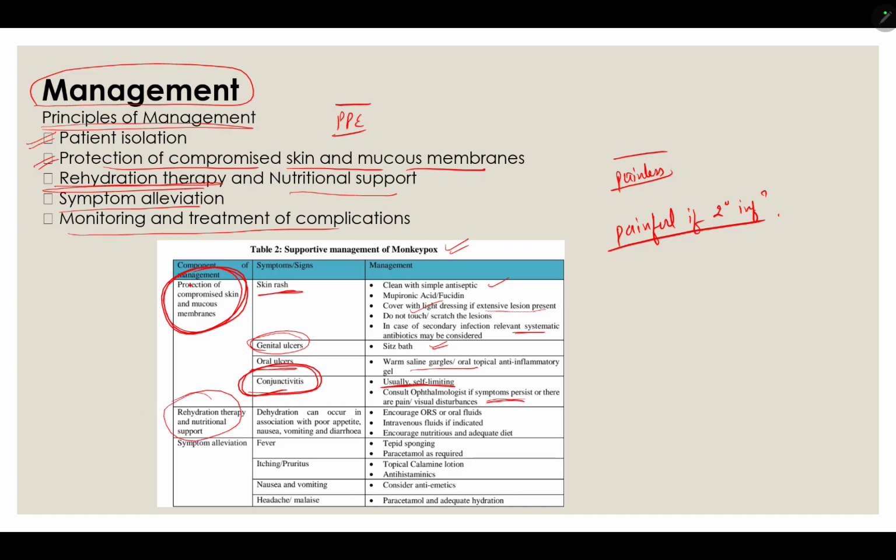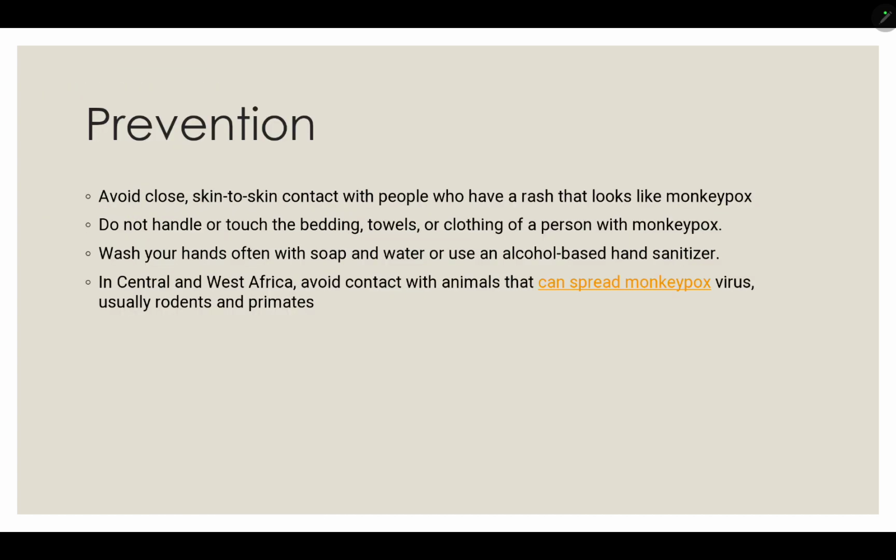Then rehydration therapy, very important. So ORS, oral fluid, IV fluid if indicated, and proper nutrition. Then fever: for fever, sponging, PCM. For itching, calamine lotion or antihistamine. For nausea and vomiting, antiemetic. Basically, there is symptomatic treatment. Headache, malaise: PCM and adequate hydration. So that is all in regard to treatment.